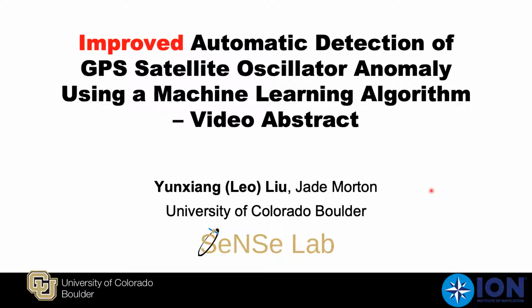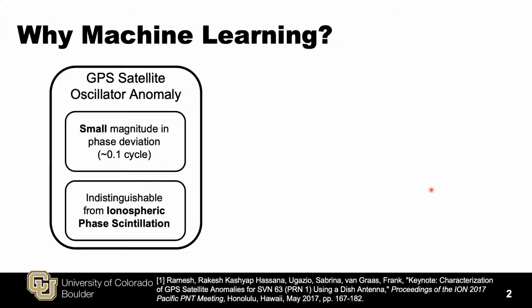The title of my paper is Improved Automatic Detection of GPS Satellite Oscillator Anomaly using a Machine Learning Algorithm. The first question you might have is, why machine learning? Since oscillator anomalies cause phase disturbance, a threshold could be used to find the disturbed measurements.